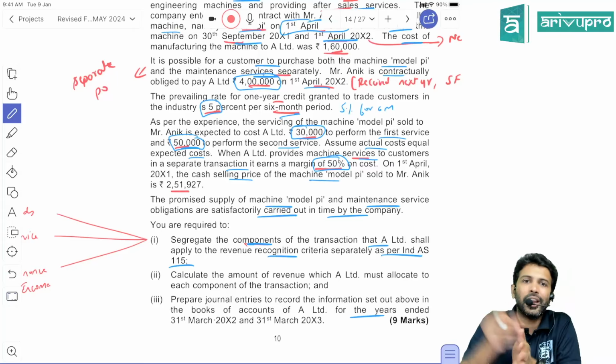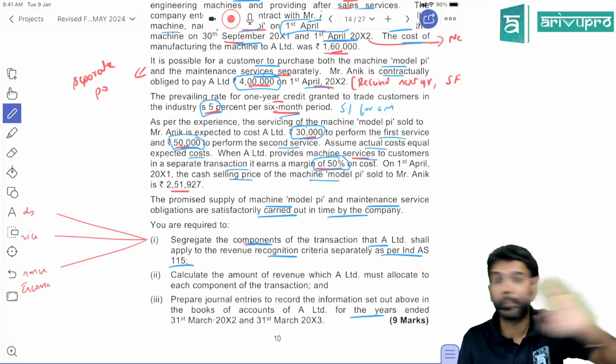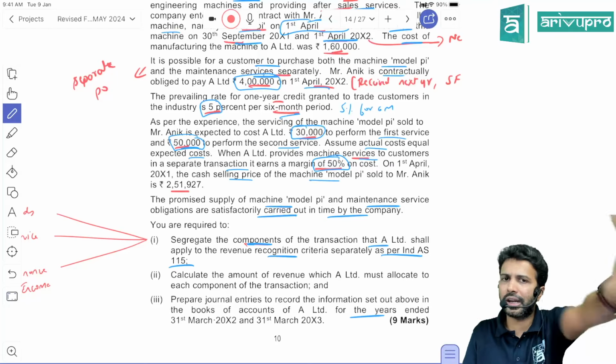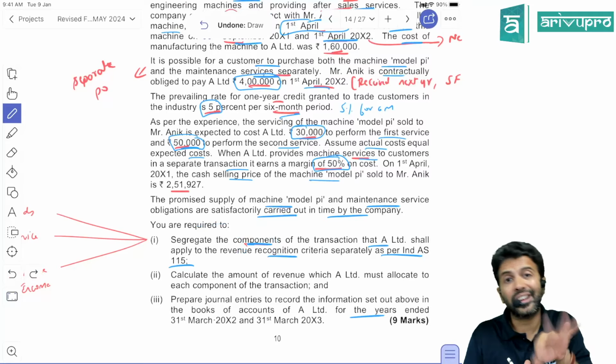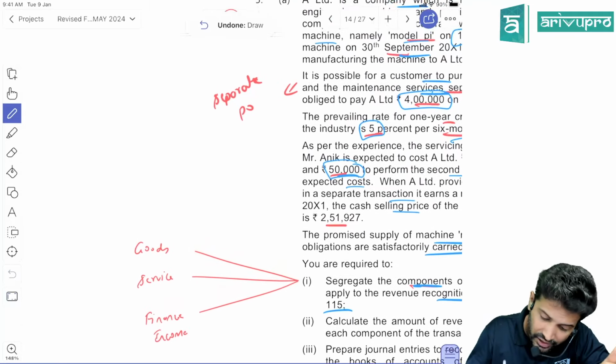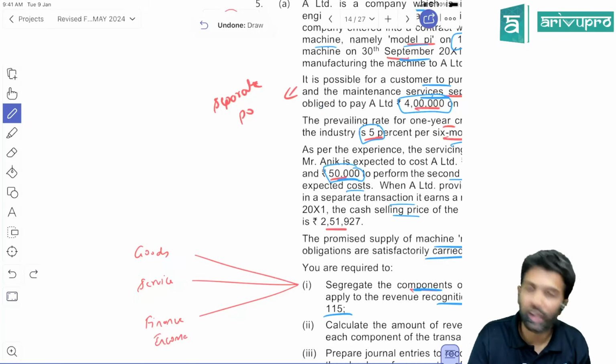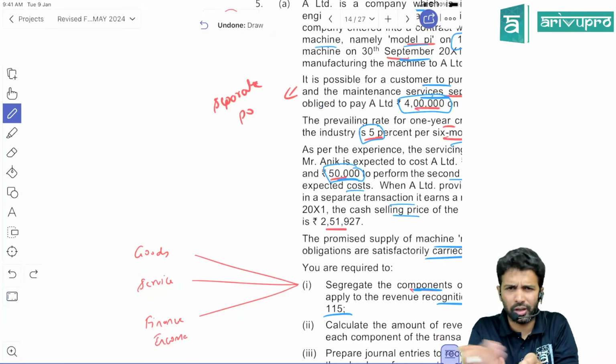Okay. They're saying how many components are there in the transaction. They're not asking about performance obligation. If they had asked performance obligation, I would have said 2. Machinery and service. They said components. Here there are 3 components. What is that? So machinery is a goods. Goods is one component. You're giving 2 services. So service is one component. Okay. Both the services are same.